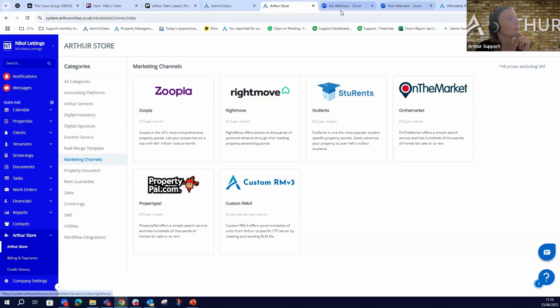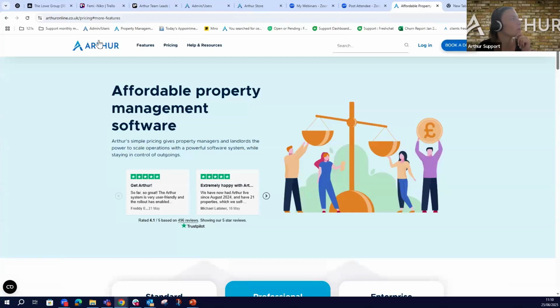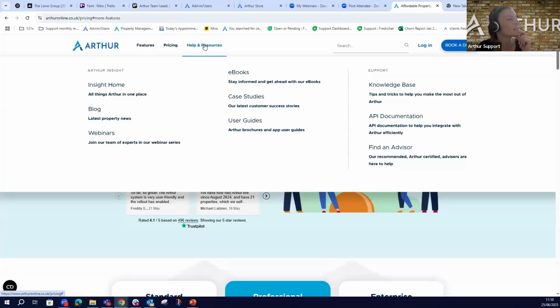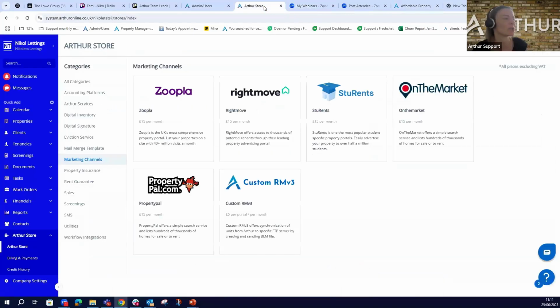If you simply go to our website, Arthur Online, help and resources, API documentation, in case your IT team is wondering where they can get the webhooks or any API connections.